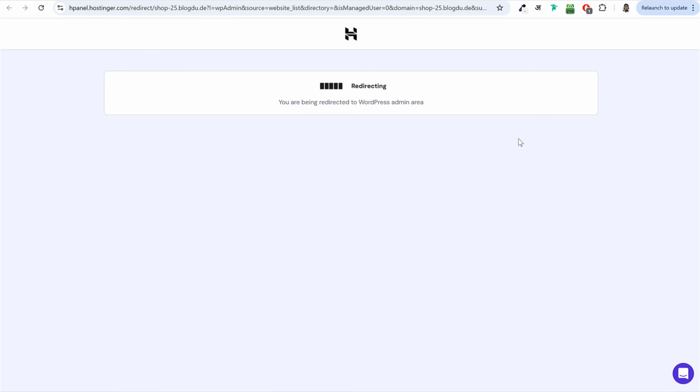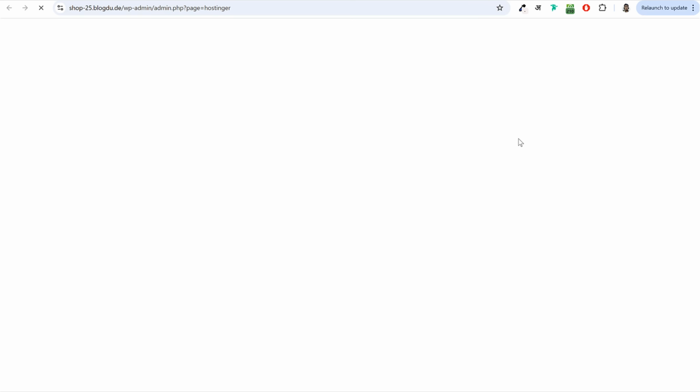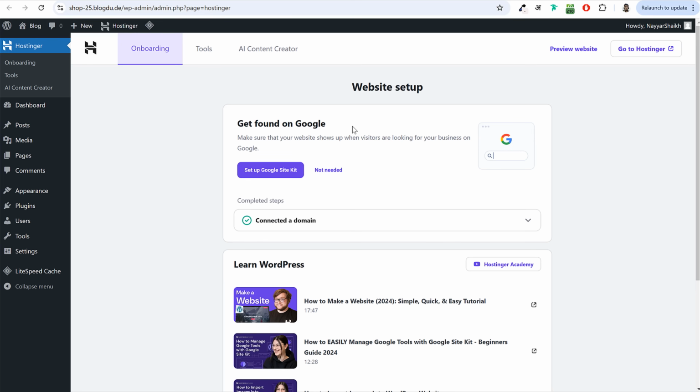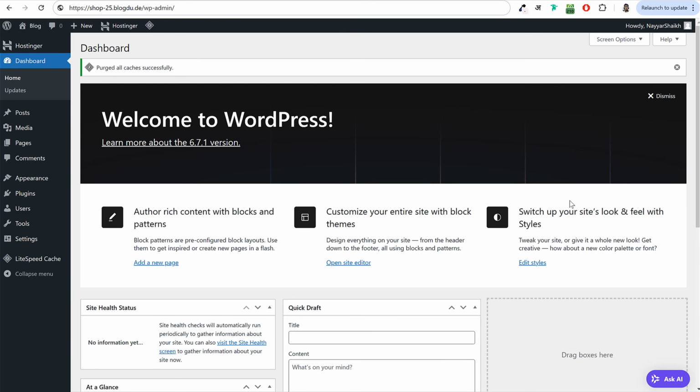Once you click on this button, a new tab will open for you and you will automatically be redirected to your WordPress dashboard. You can see this page will reload and this is your dashboard. In fact, if you click on this dashboard at the left hand side, this exactly is your WordPress dashboard. Now this page, the dashboard page, is the most important page of your website because you will be controlling your entire website from this page.